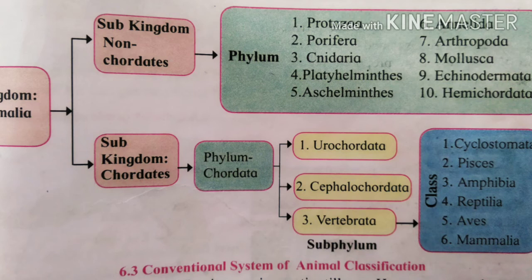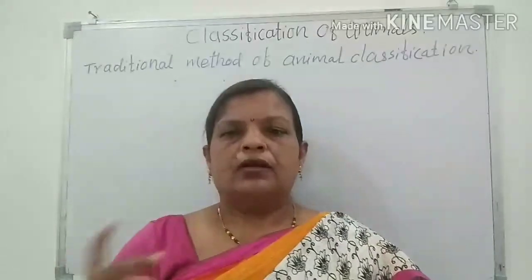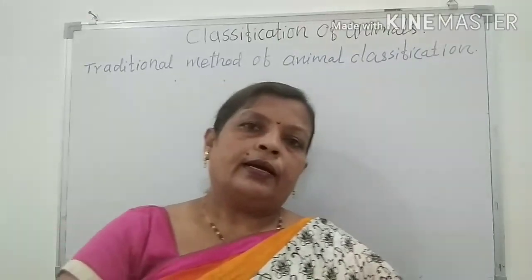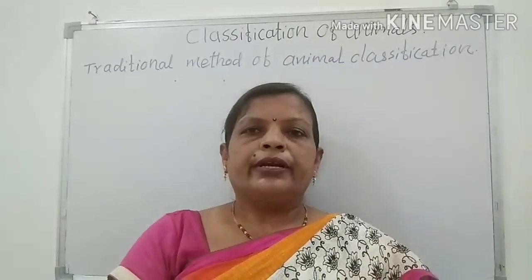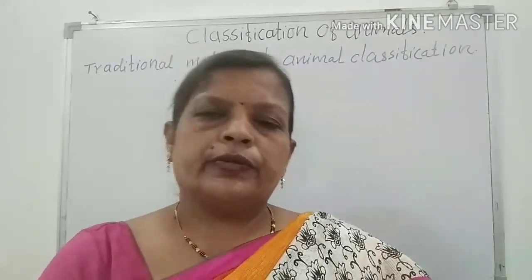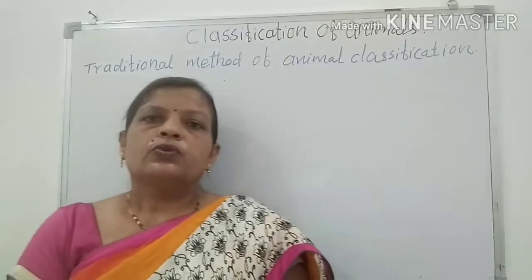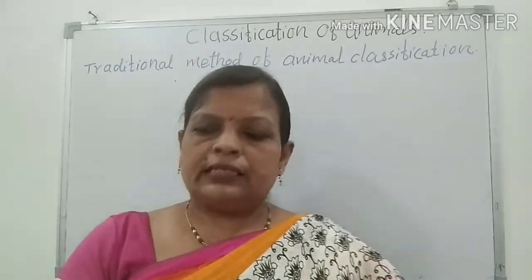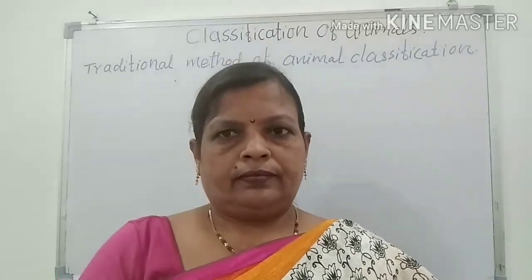The first one is Cyclostomata, then Pisces, amphibians, reptiles, then birds, which are also called Aves, and the Mammalia. So in this way, the whole animal kingdom is divided into different phyla and subphyla. We have to study all these in detail. Thank you.